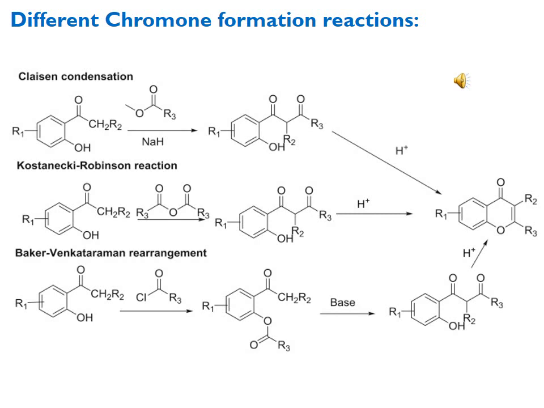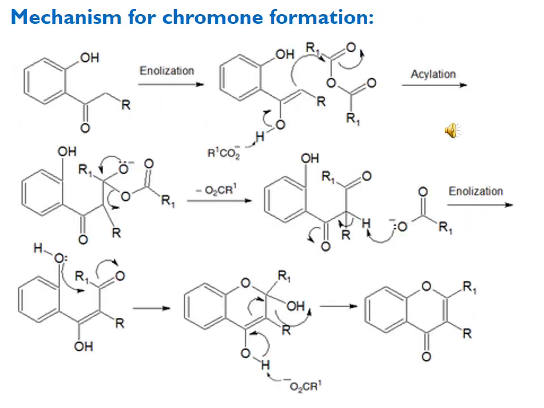This reaction also uses the same substrate, but the second reactant is different: acyl halides are used, which first acylate at the O position, the oxygen of the hydroxy group, and then in the presence of base this is rearranged towards the ketonic site, and then in acidic medium it is cyclized into the chromone. This is the general overall mechanism for the formation of chromone.